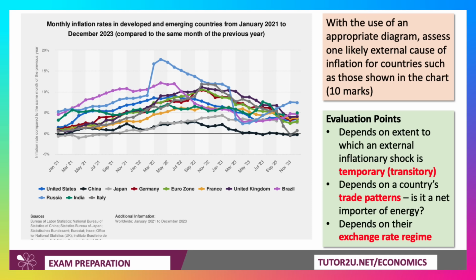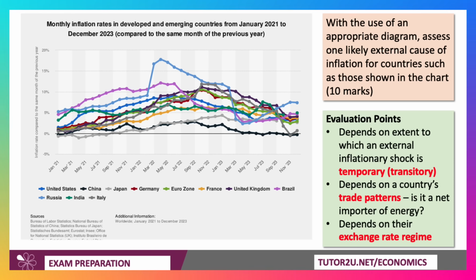It also depends on the country's trade patterns. The UK, for example, is a net importer of oil, and also a net importer of food and gas and what have you. And that had a big effect on our inflation rate, whereas other countries might be more self-dependent. They might have their own sources of food. They might be an oil exporter.